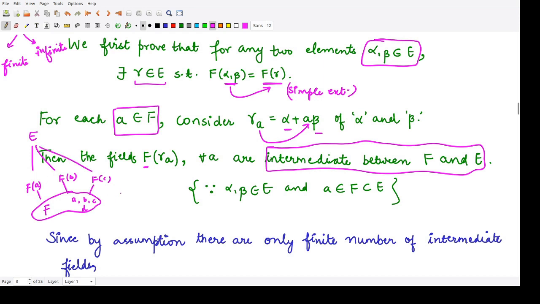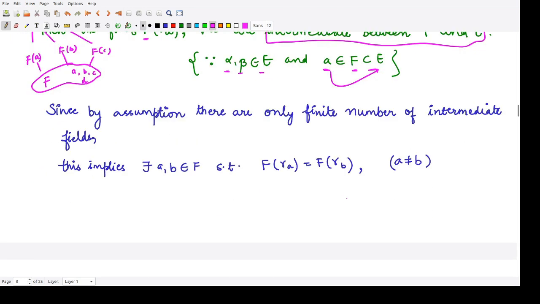So that is why we would say there would be as many intermediate fields between F and E as there are elements A present in F. Here alpha and beta belong to E, and A is some element of F, which is also present in E because E is the extension field of F. Now by assumption there are only a finite number of intermediate fields. This is known to us. This is the given hypothesis.